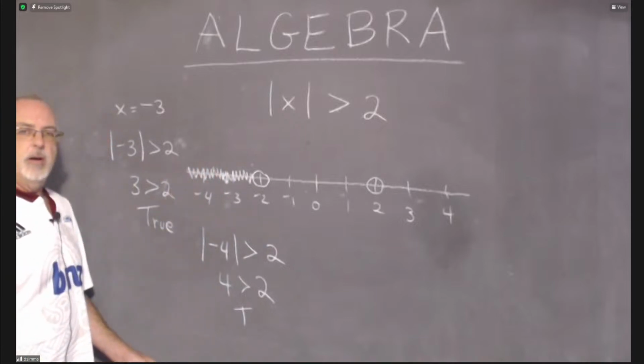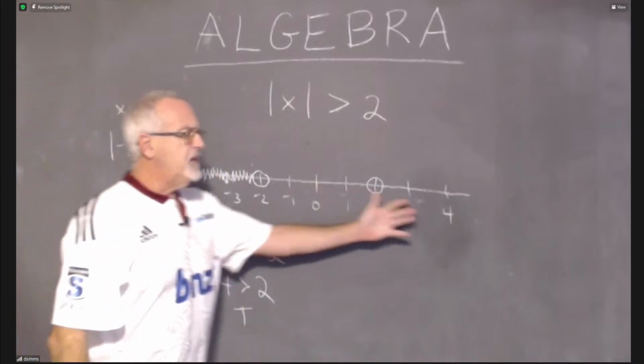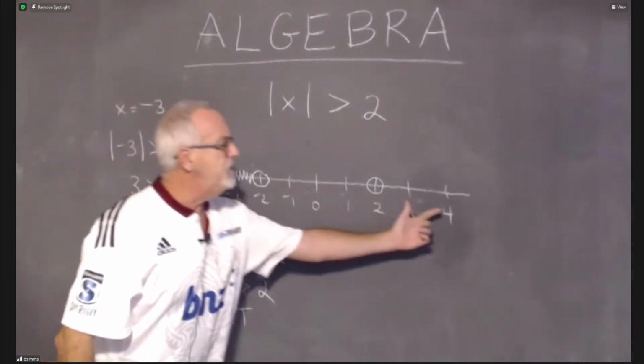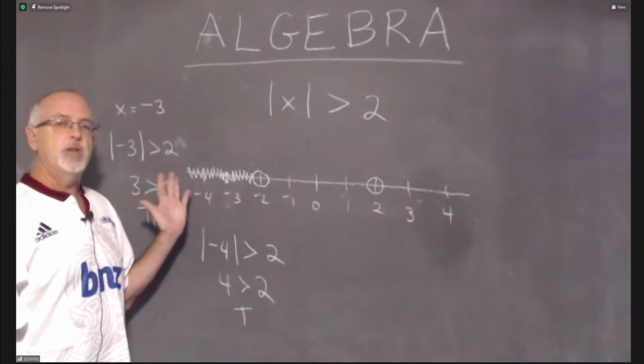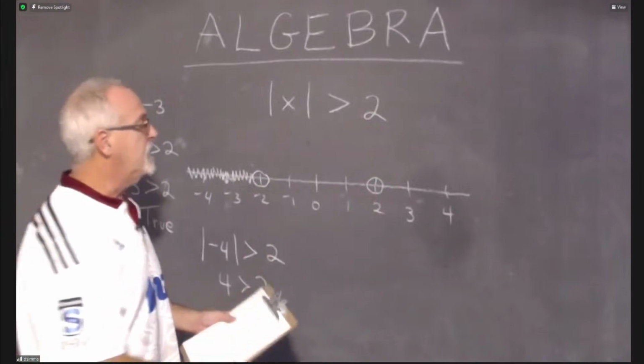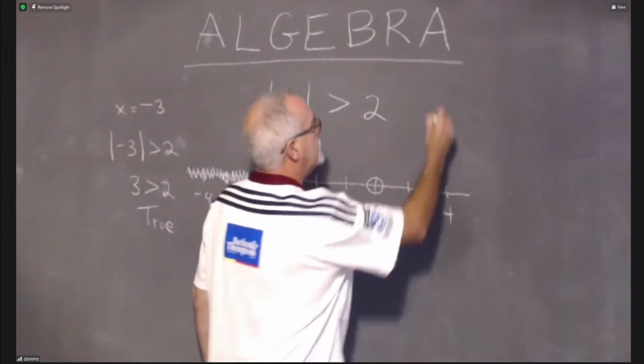I'm shading over here. But then I'm saying to myself, wait, what about these other regions? I need to plug in some of the numbers from here in the middle and from over there just to make sure that I'm finished with my graph, because I really have a feeling I need this. Well, I know I need this. So how about plugging in 3?